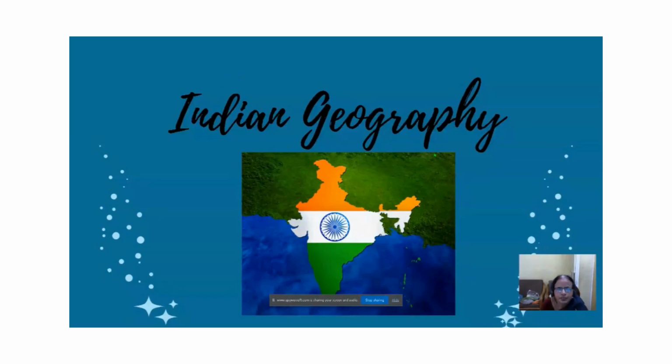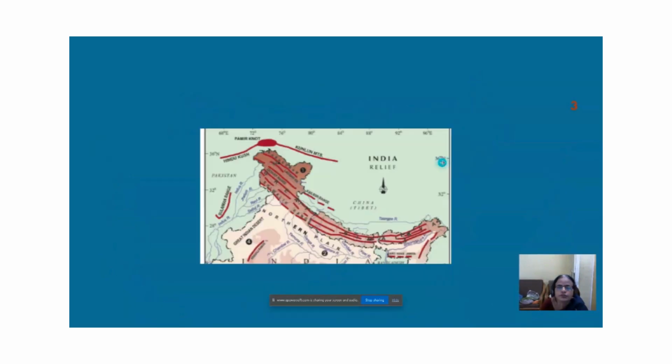so let us see about Indian geography now. We are studying about Himalayas in Indian geography. Now, in map location, let us see where are the different types of mountain ranges. We have Greater Himalayas, all these are Greater Himalayas, Lesser Himalayas, and Shivalik ranges. You can see if you zoom it in your cell phones, you can see Greater Himalayas and Shivalik ranges and Lesser Himalayas. Okay,